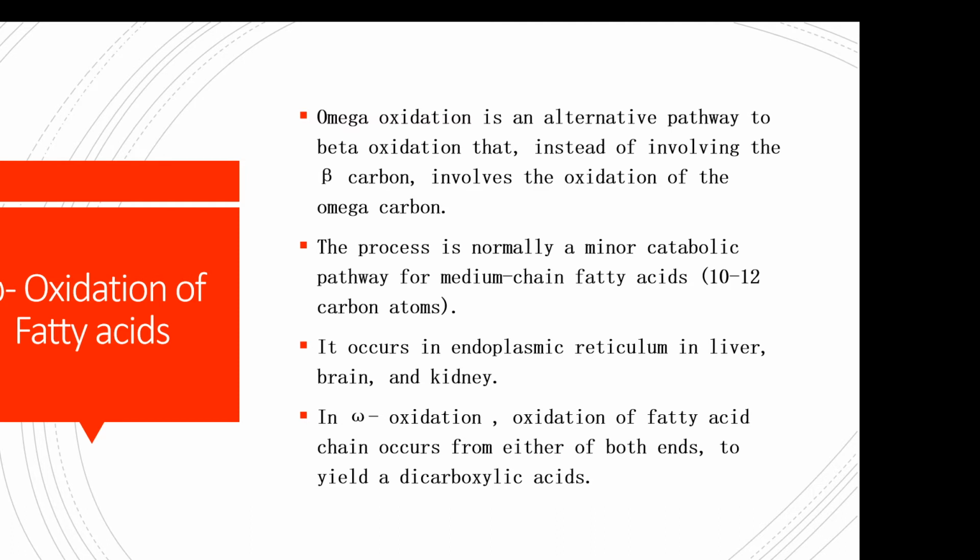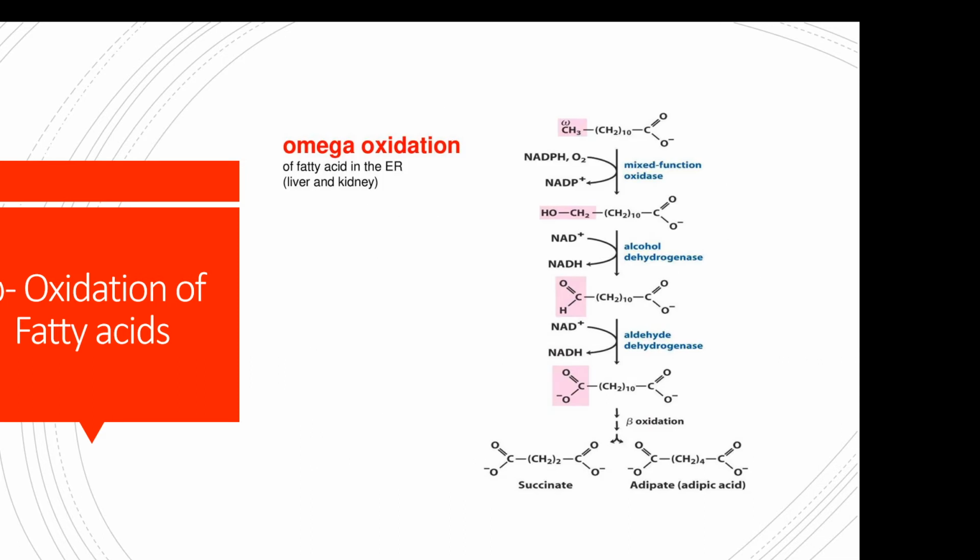So here, like alpha oxidation, no initial activation of fatty acid is necessary and energy will not be produced. The process is a minor catabolic pathway for medium chain fatty acids, which consist of 10 to 12 carbon atoms. So this pathway takes place in the endoplasmic reticulum of liver and kidney.